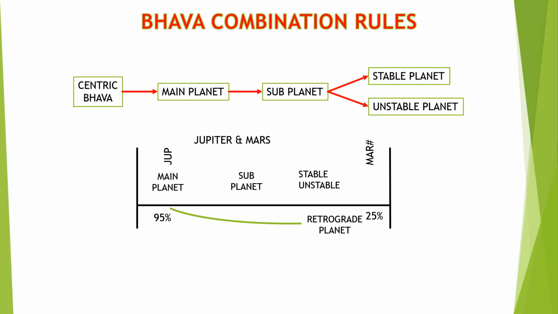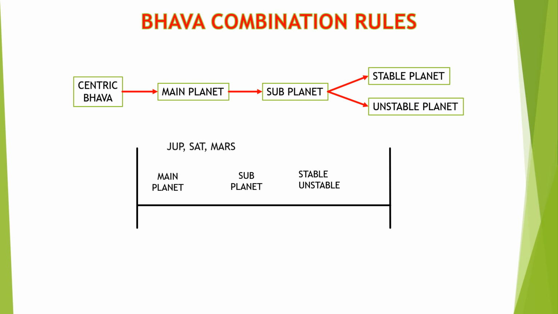We have seen the centric bhava, main planet, subplanet, stable and unstable planet, retrograde planet, and bhava with no planet in the combinations. You have learned many concepts in this lesson. Now let us see what if Rahu and Ketu are in the combination of a bhava.